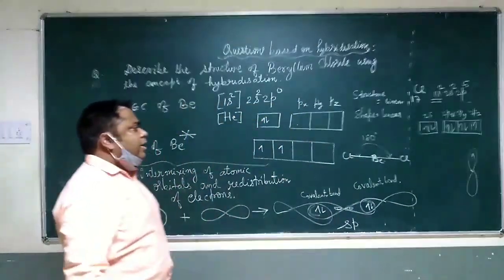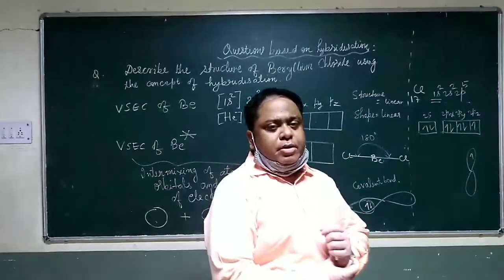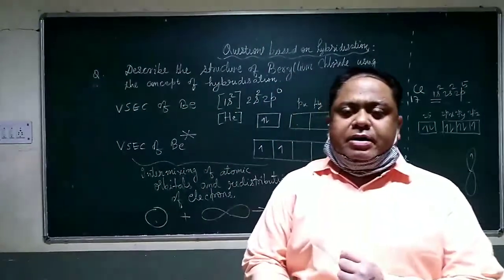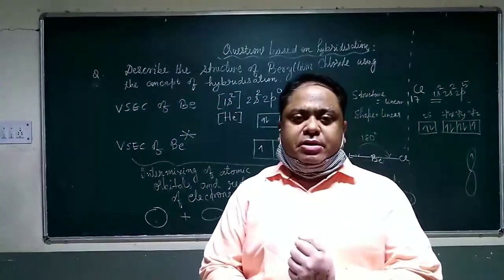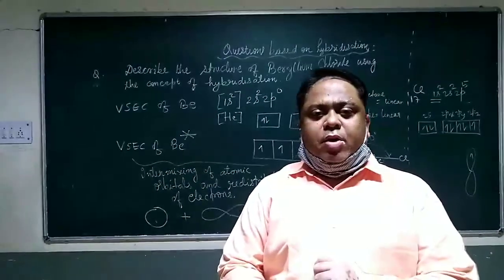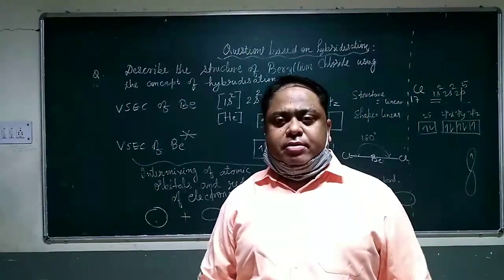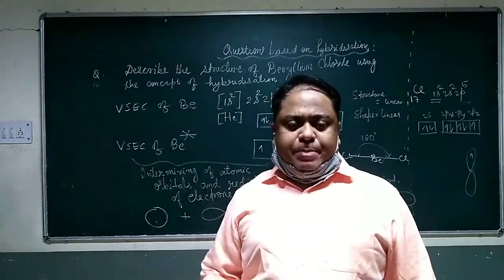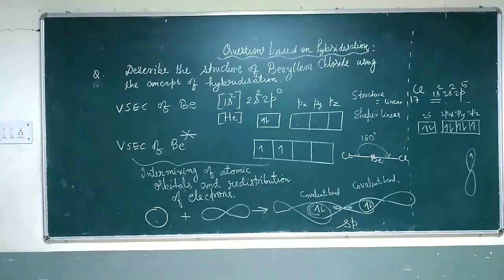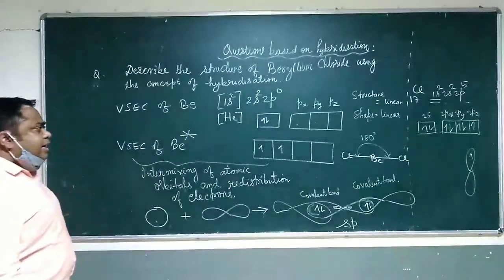Now you may wonder why I wrote shape and structure. Since it is linear, its shape and structure are the same. But when we go for three-dimensional molecules, we will find there is some difference between shape and structure. Structure means how many atoms can actually surround the central metal ion, and shape is how many atoms are actually available and bonded. So shape and structure will be different in that case. Now let us think of another molecule in which 2p orbitals are used up. So I will take another question.